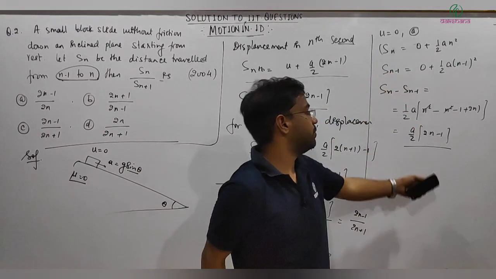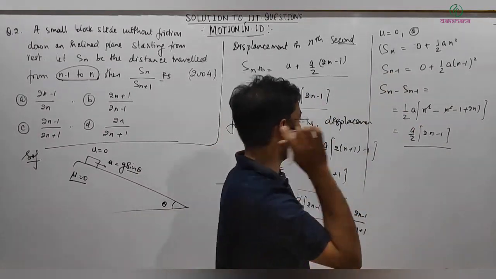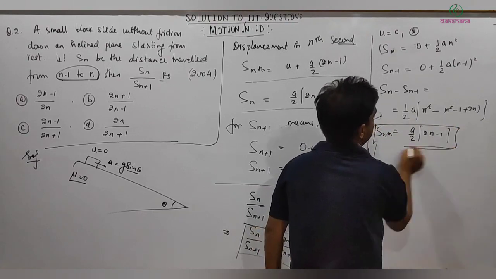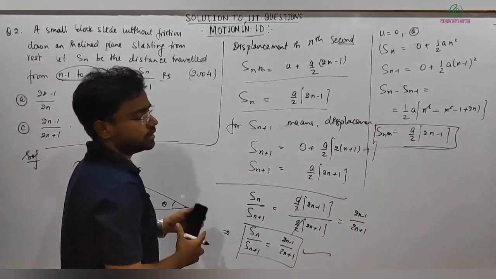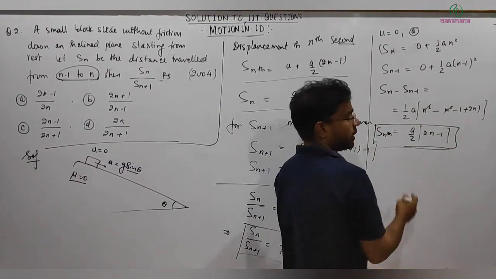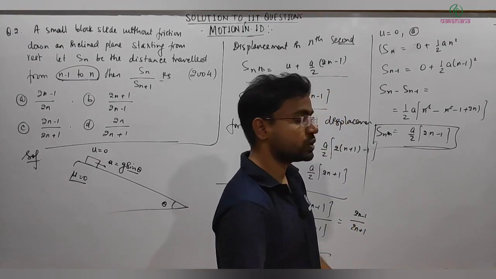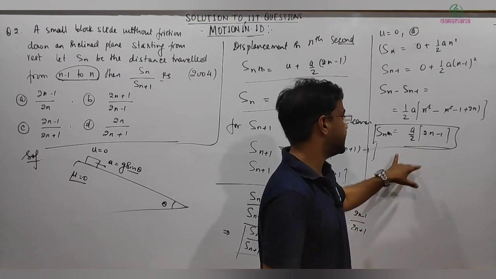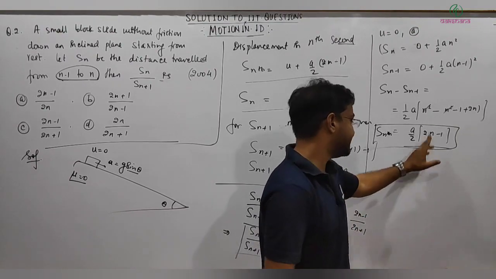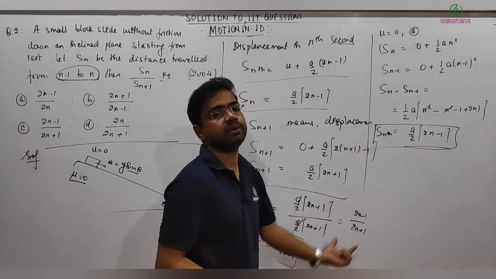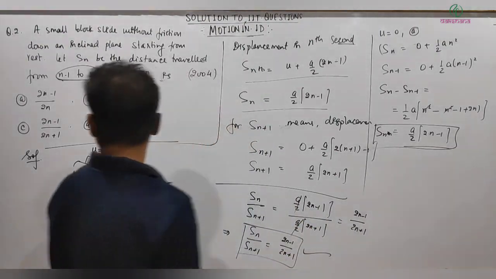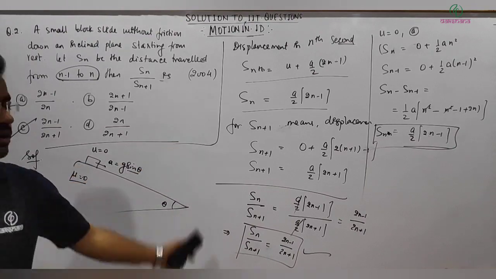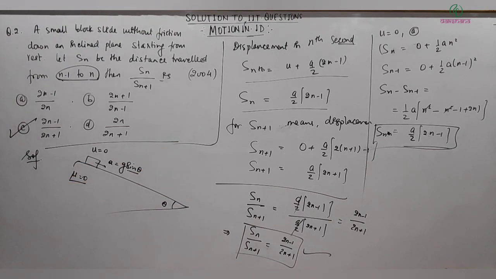Or similarly you can go for the next case also, and that is what it is exactly saying. So similarly, you can calculate Sn plus 1 minus Sn, that will be the n plus 1th second, and then you will get this expression. Just dividing it, we get the straightforward answer, and it matches with your option C. So that is your next problem. Thank you.